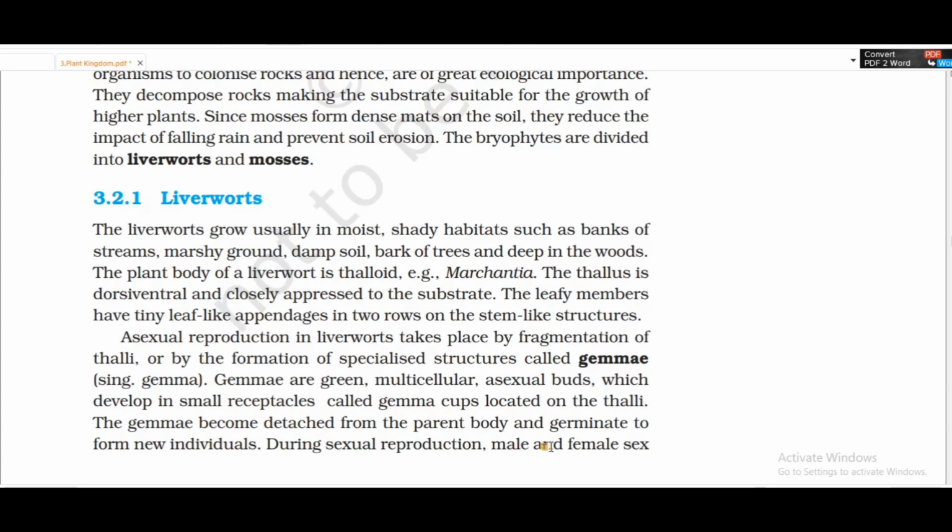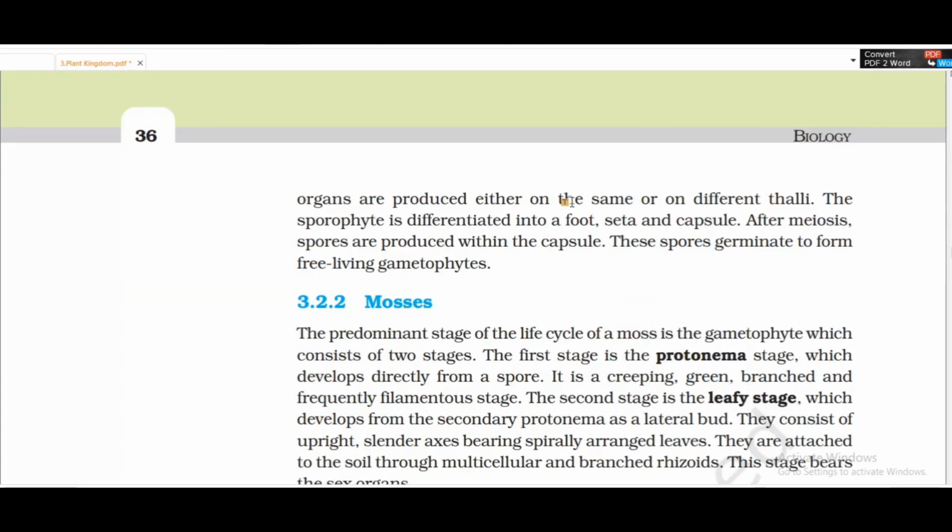During sexual reproduction, male and female sex organs are produced either on the same or on different thalli. The sporophyte is differentiated into foot, seta, and capsule. After meiosis, spores are produced within the capsule. These spores germinate to form free-living gametophytes.